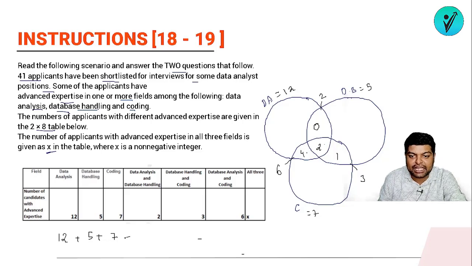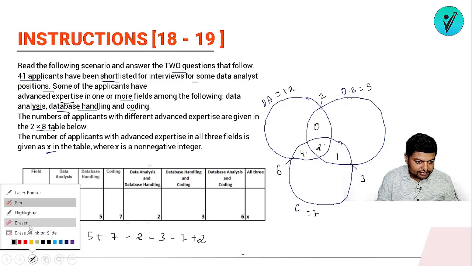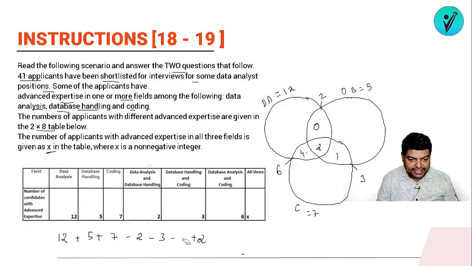From this, I'll subtract those who are good in data analysis and database both. Then I'll subtract those students who are good in database and coding. Then I'll subtract those students who are good in data analysis and coding. And finally, I'll add the students who are good in all 3. So what will be its value? Oh sorry, this is not 7, this is -6.